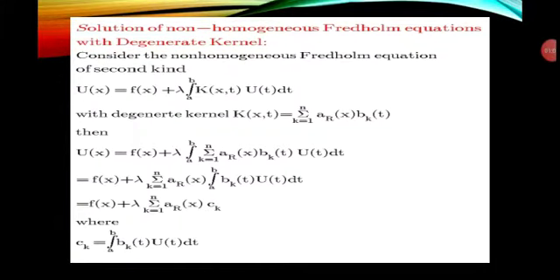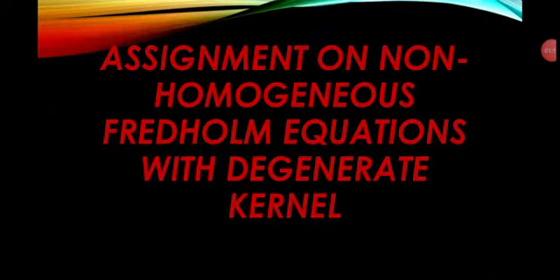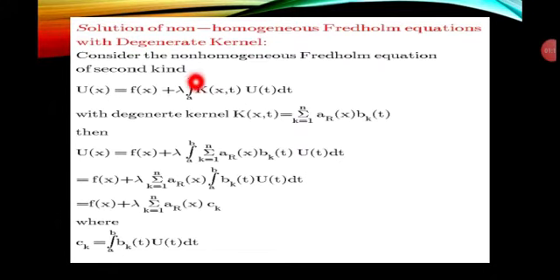Now let us come to our topic, the solution of the non-homogeneous Fredholm equation with degenerate kernel. First of all, consider the non-homogeneous Fredholm equation of second kind. We know that it is of the form u(x) = f(x) + lambda times the integral from a to b of k(x,t) u(t) dt, and the degenerate kernel is the summation, k equal to 1 to n, of a_k(x) b_k(t).